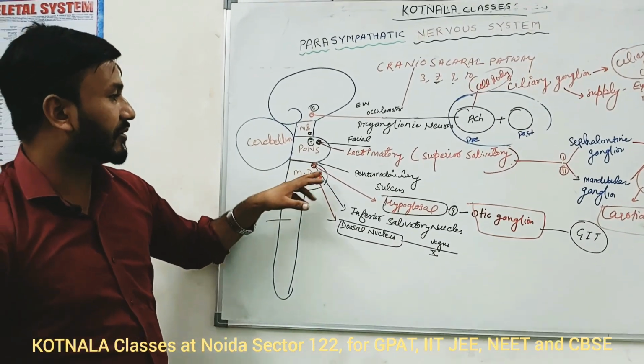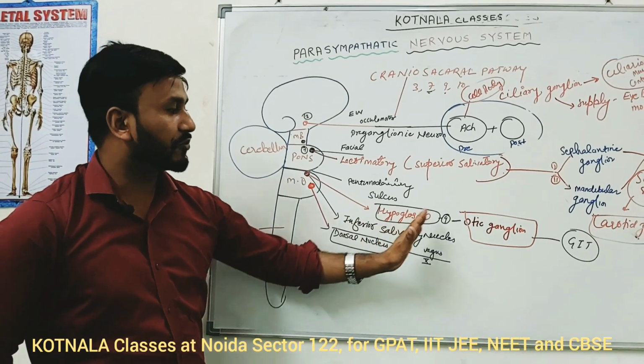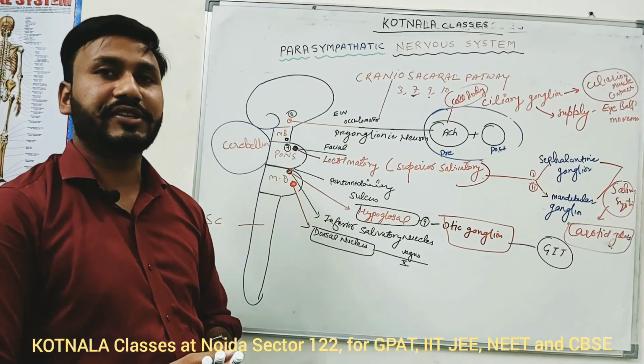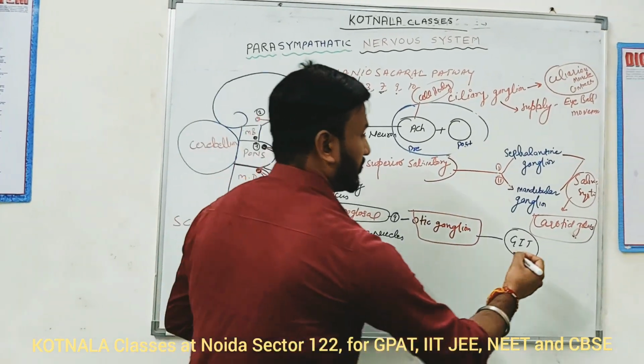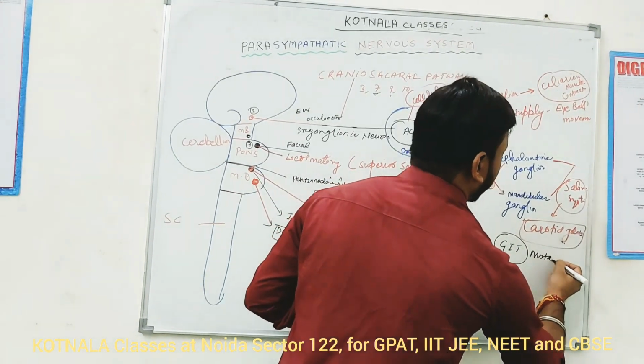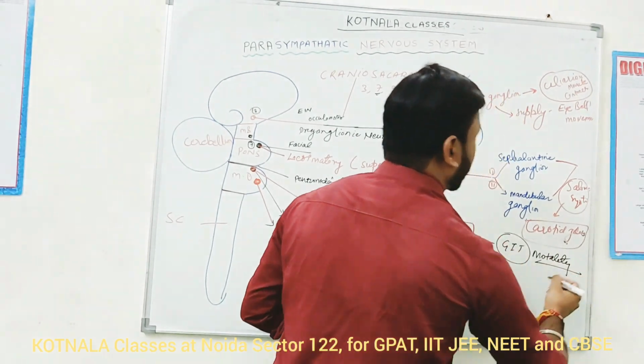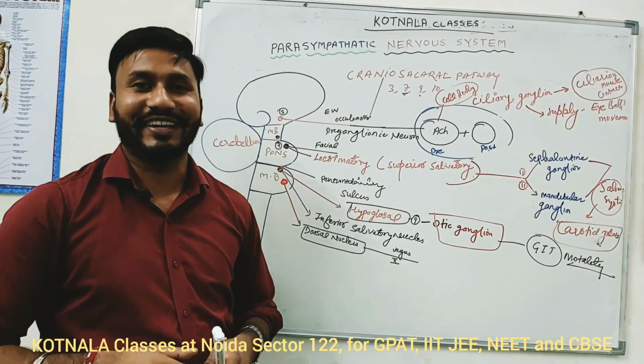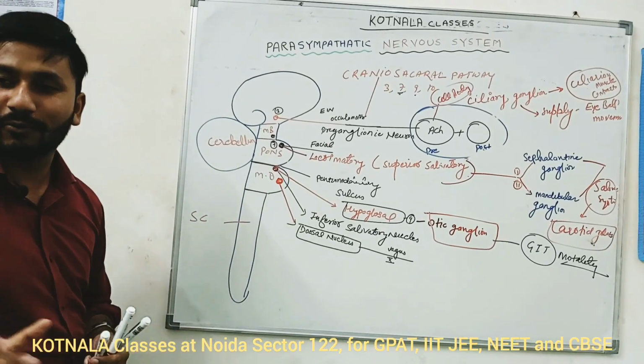That means cranial nerve 9 functions through the otic ganglion and supplies GIT motility. Motility means movement of the food content.